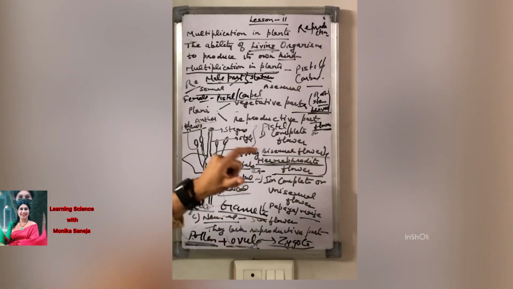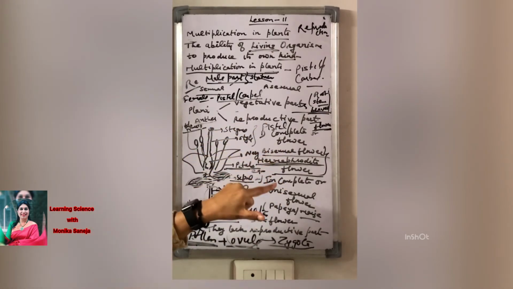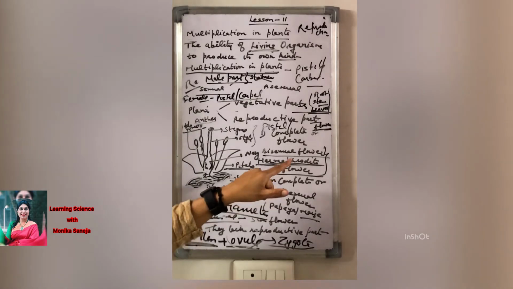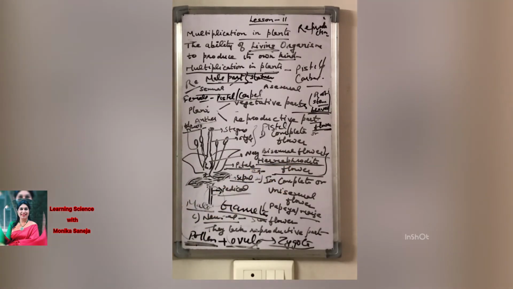It means it has both the pistil and the male part, the stamen. A very common example of a hermaphrodite flower is the hibiscus, the red-colored flower, Hibiscus rosa-sinensis, also called the China rose.